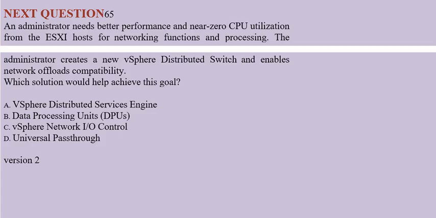Option A, vSphere Distributed Services Engine. Option B, Data Processing Units (DPUs). Option C, vSphere Network I/O Control. Option D, Universal Pass-Through Version 2. Correct answer is option B.